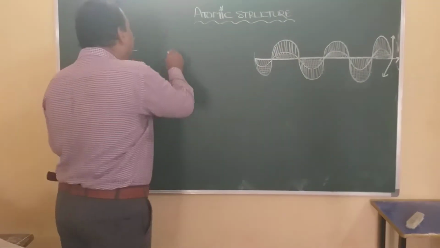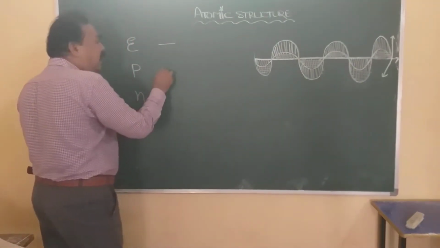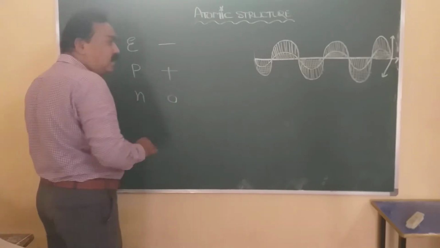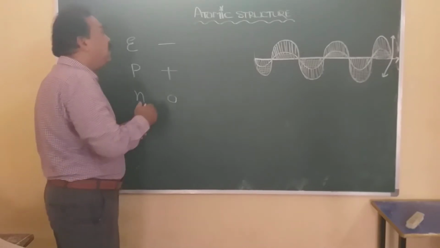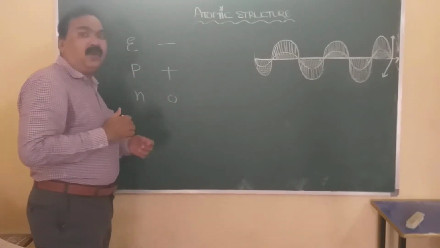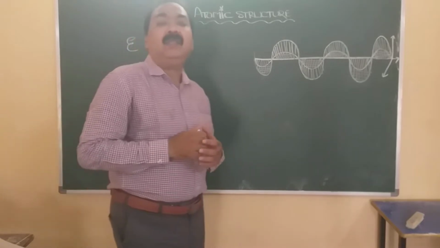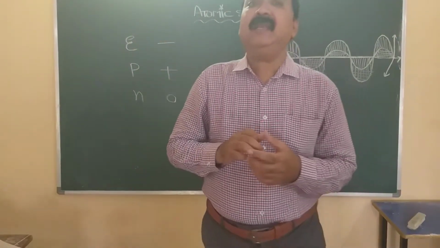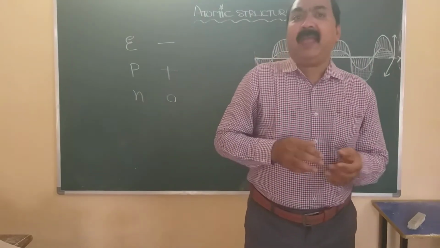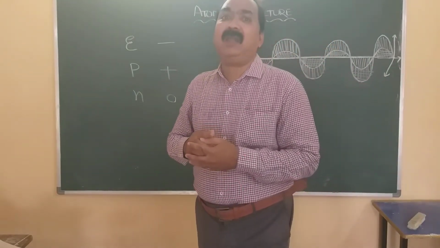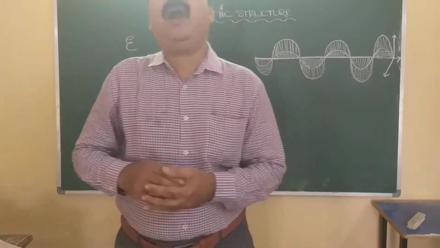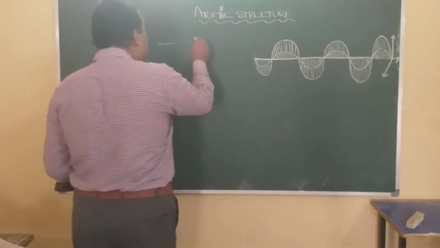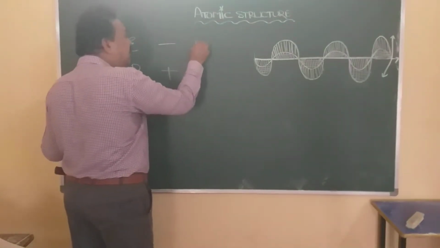Electron has a negative charge. Proton has a positive charge. Neutron has no charge. The masses of proton and neutron are almost equal. The mass of an electron is negligible. That is, the mass of an electron is 1837 times lesser than that of a proton or neutron. So electron mass is negligible.